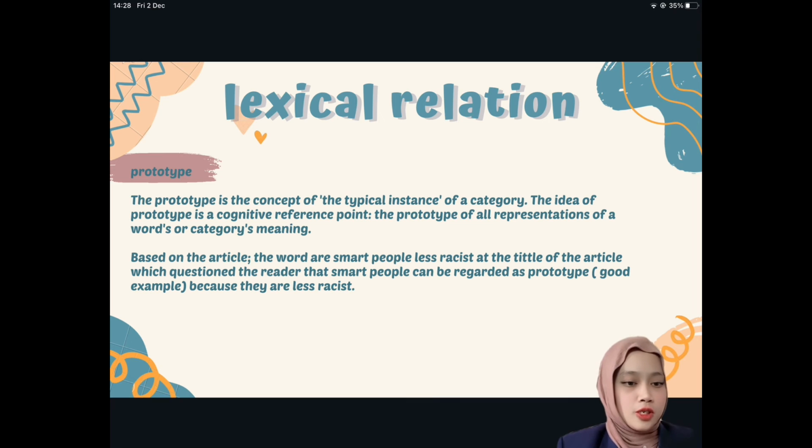Besides, we have prototype. The prototype is the concept of the typical instance of a category. The idea of prototype is a cognitive reference point, the prototype of all representations of words or categories meaning. So based on the article, the title of the article, "Are Smart People Less Racist?", questions the reader, and smart people can be regarded as a prototype, which is a good example, because they are less racist.